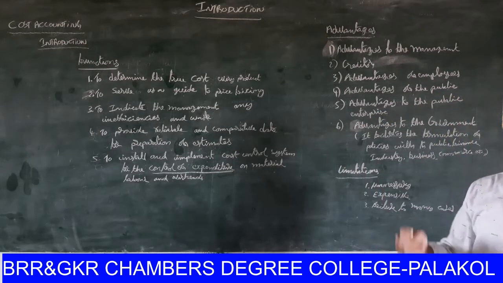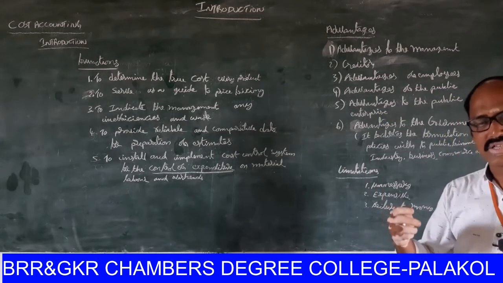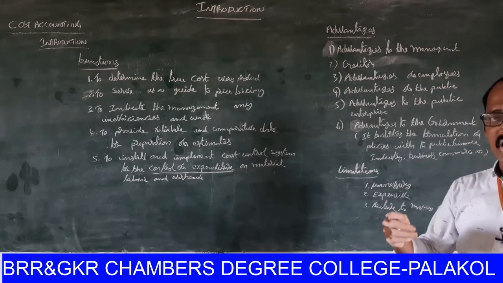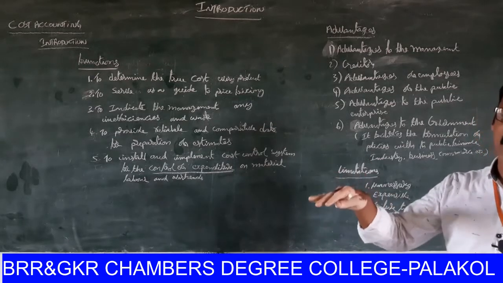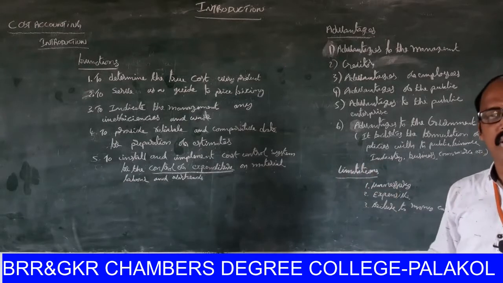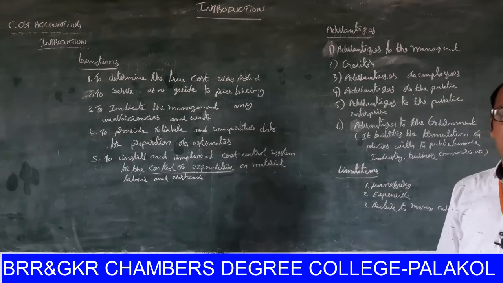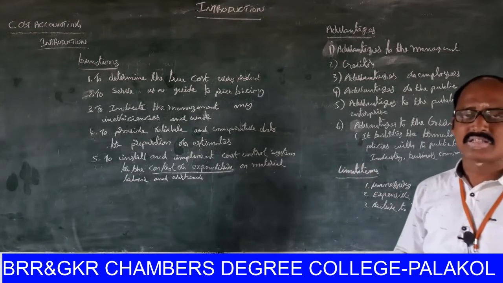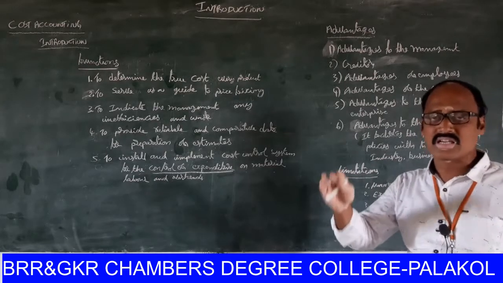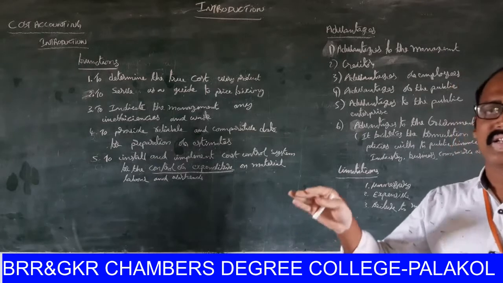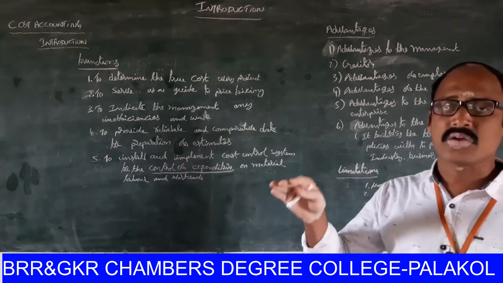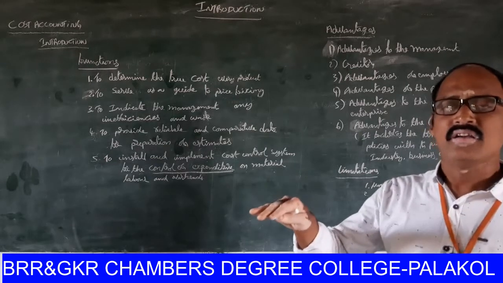Then the creditors make a decision whether or not to give loans to the company. And also the bankers, on the basis of cost accounting information, make decisions for giving loans.